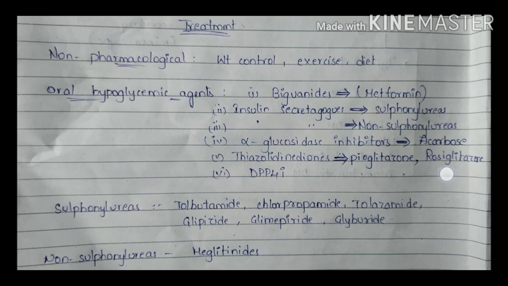And oral hypoglycemic agents like biguanides, that is metformin, and insulin secretagogues, that is sulfonylureas. Sulfonylureas means tolbutamide, chlorpropamide, tolazamide, glipizide, glimepiride and glyburide. These are some of the drugs. And non-sulfonylureas like meglitinides. And if we see alpha glucosidase inhibitors, that is acarbose, and thiazolidinediones, that is pioglitazone and rosiglitazone. These are the drugs which are used to treat the diabetes.